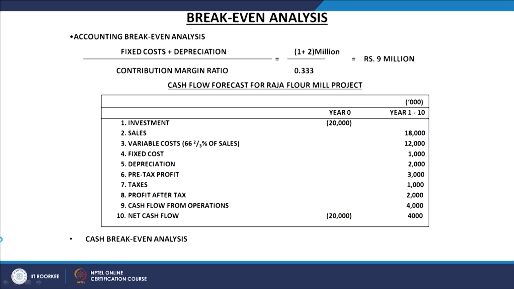For example, I am again taking the cash flow figures of Raja flour mill, and this flour mill project will help us understand how to calculate the financial break-even point. We will be calculating it by taking this information given to us.